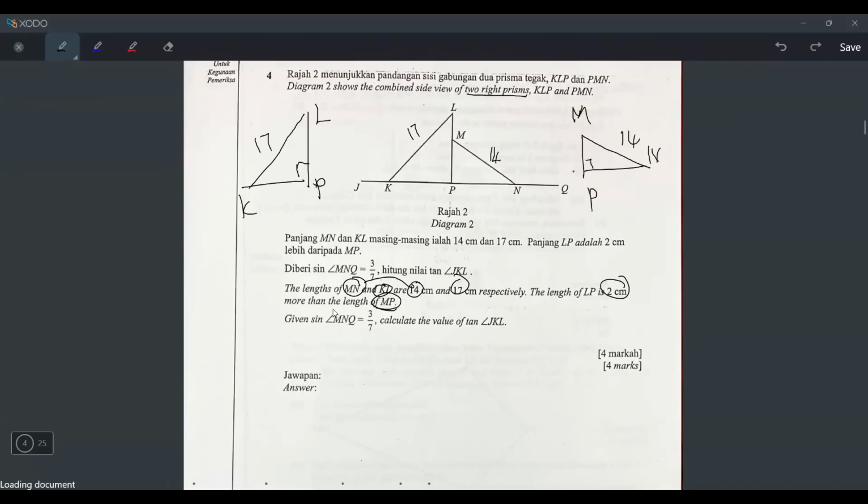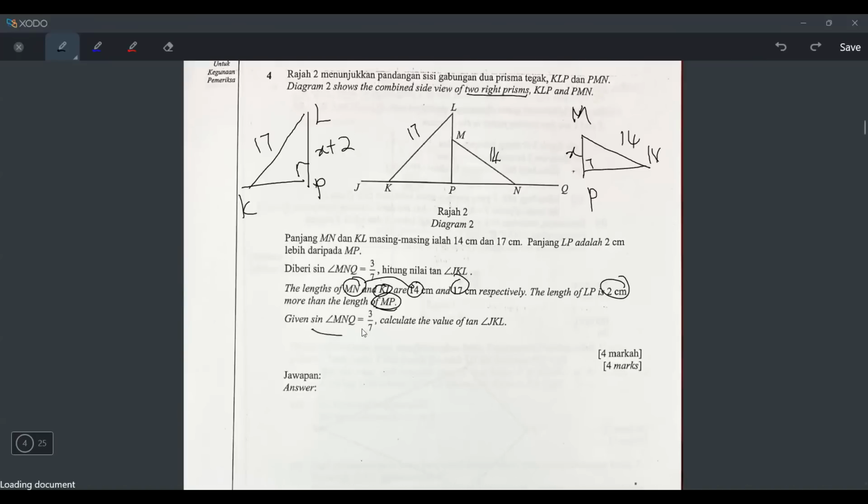But then they say LP is 2 cm more than MP. So LP is this one, MP is this one. Let's make this one x, and this will be x plus 2, because they say LP is 2 cm more than MP. Maybe some student will ask me: what if I don't write x plus 2 and x, but I write x here and x minus 2 here? That can also be correct. Okay, so I will write like this.